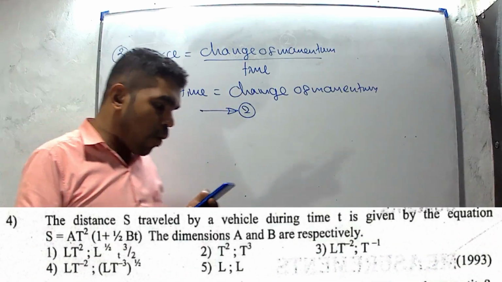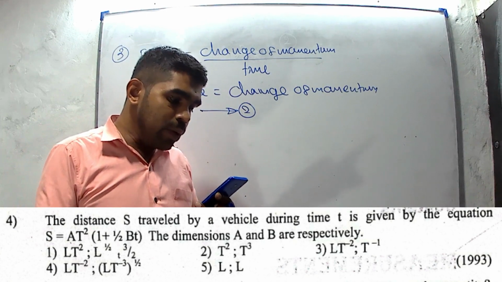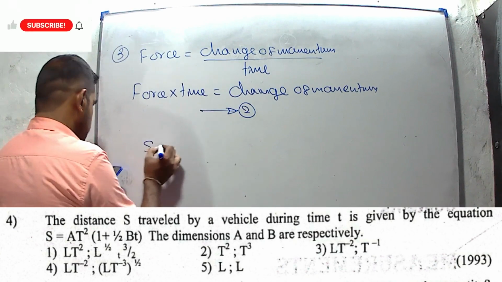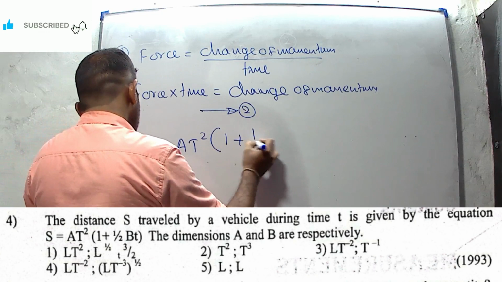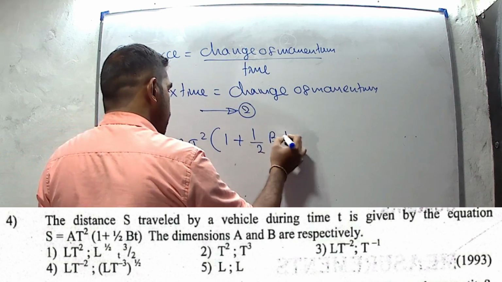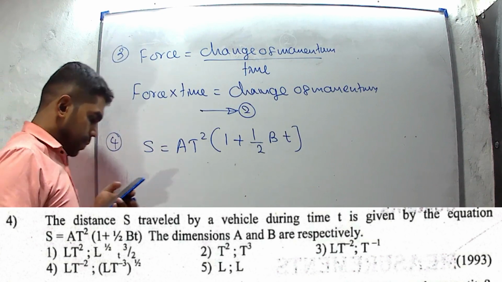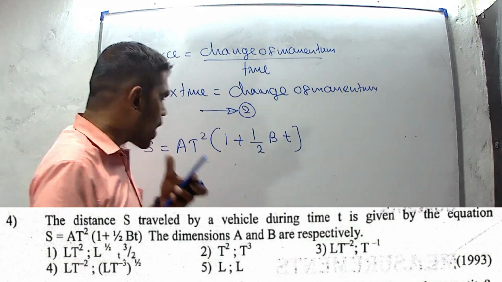In question number 4, the distance traveled by the vehicle during time t is given by the equation s equals at squared into 1 plus half bt. The dimensions of A and B are respectively.